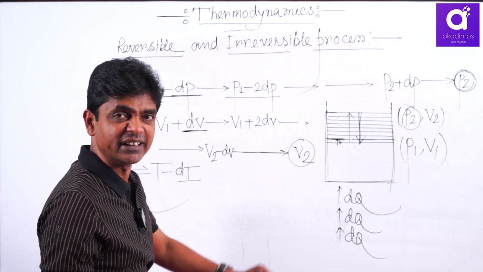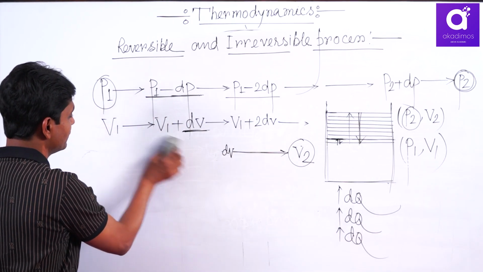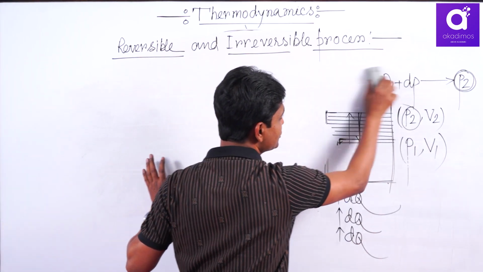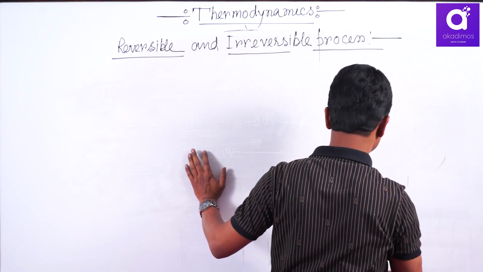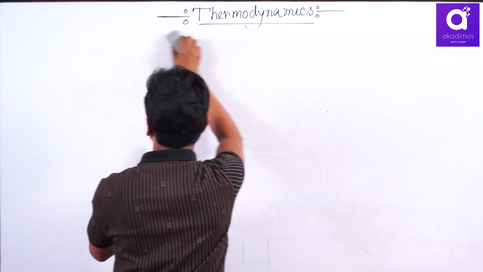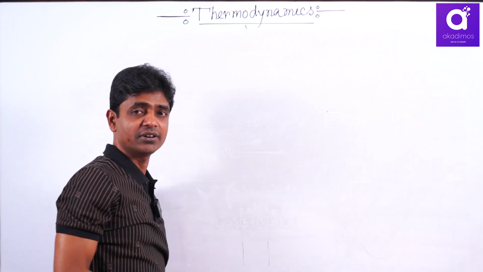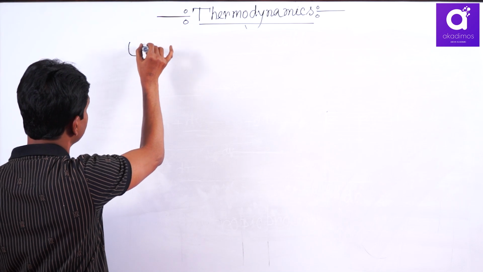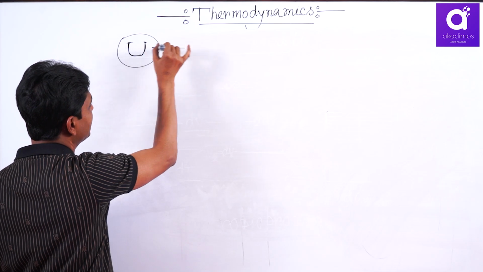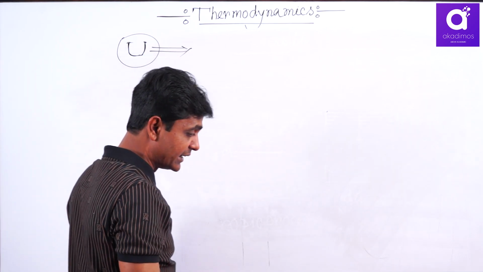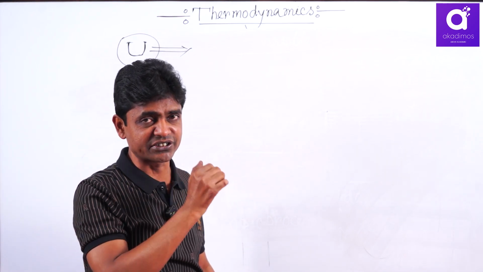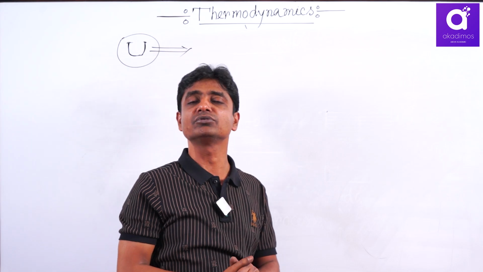The associated work done I will discuss later in the first law of thermodynamics, when we derive the expression of work for different types of process. Now the last part of the basic fundamental part of thermodynamics. In the first law of thermodynamics, you will get a term internal energy, denoted by U. Its definition: a system by virtue of its existence. That means if a system exists, it must be associated with some amount of energy.